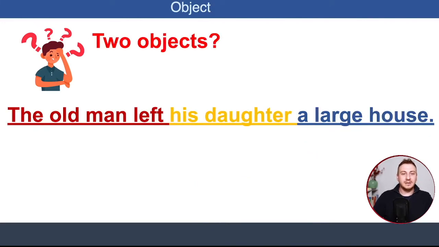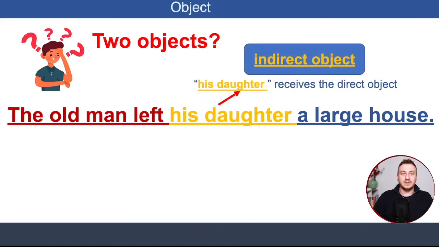The old man left his daughter a large house. The old man, subject, left is action verb. His daughter, indirect object, because his daughter will receive something, right? A large house is direct object, because it receives the action of the verb left. Again, the old man left his daughter a large house.